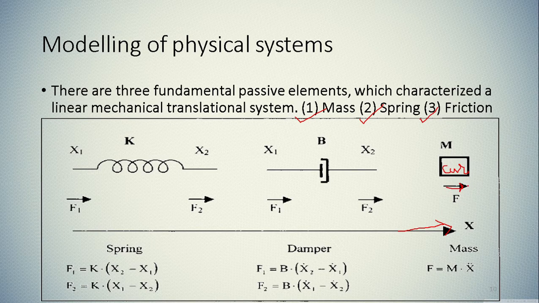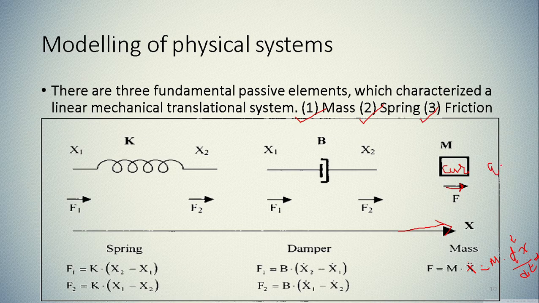So if you want to find the value of force, that will be your mass multiplied by acceleration. Here you can see that is x double dot, which is m multiplied by d square x by dt square. So x double dot is nothing but the second derivative of x.